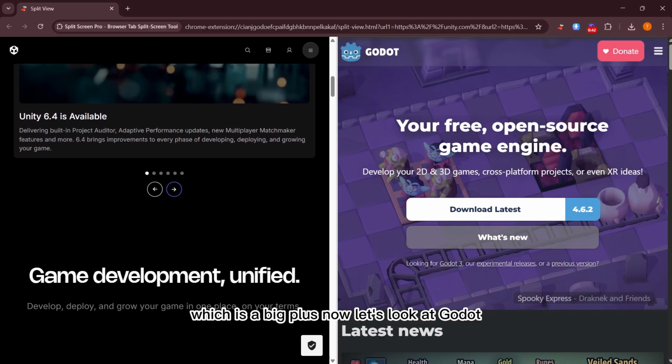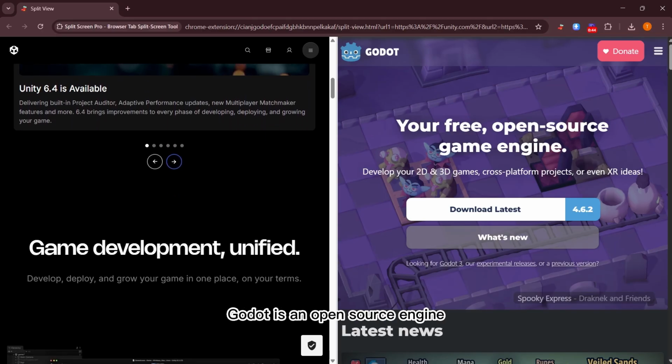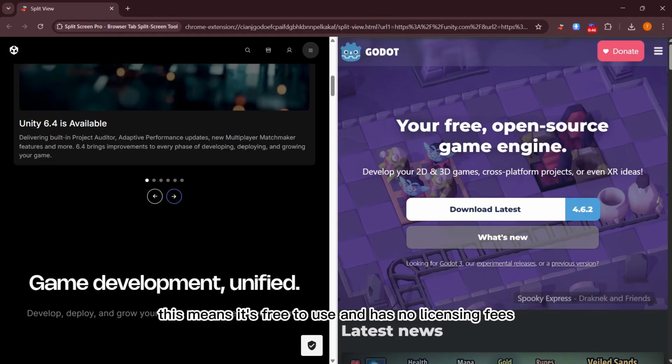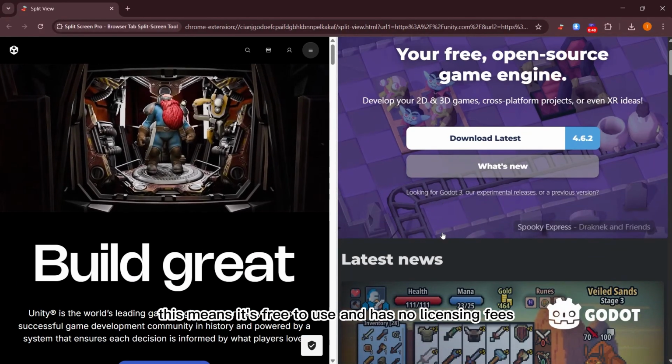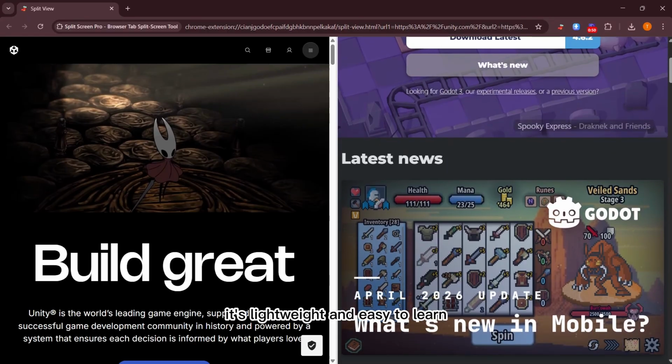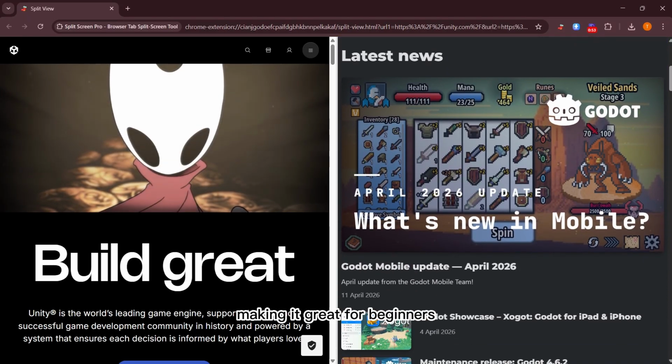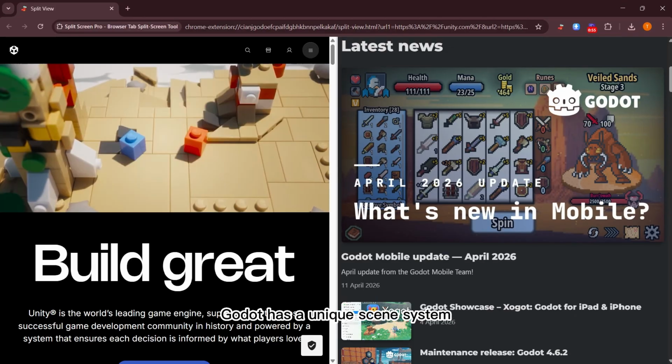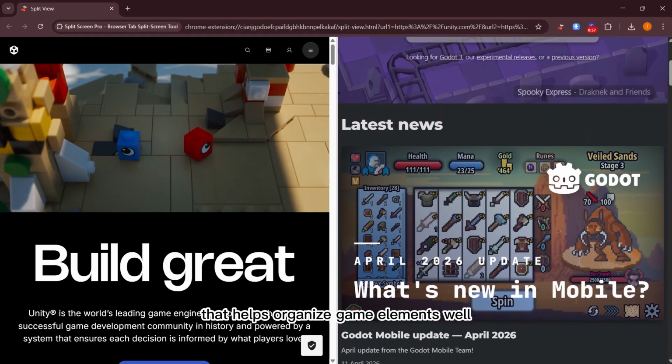Now, let's look at Godot. Godot is an open source engine. This means it's free to use and has no licensing fees. It's lightweight and easy to learn, making it great for beginners. Godot has a unique scene system that helps organize game elements well.